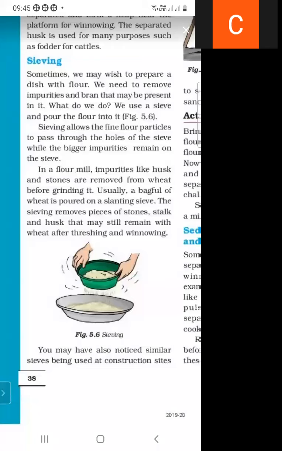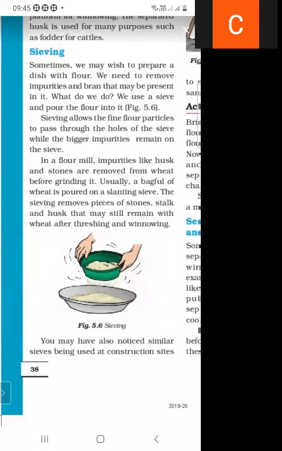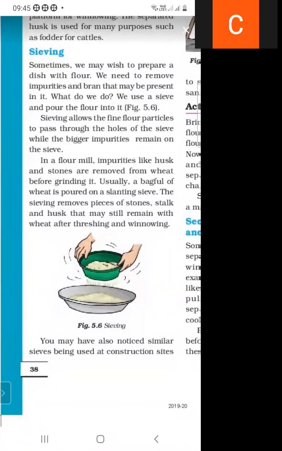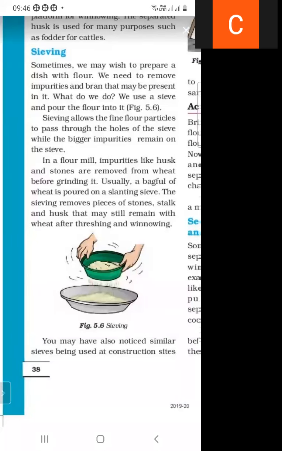After threshing, grain is obtained, and some impurities are also present in the grain. These are removed with the help of wind, and this is called winnowing. After threshing and winnowing, some impurities are still present, and these are separated with the help of a sieve. In Figure 5.6, the sieving process is shown, and in this way we can separate impurities.